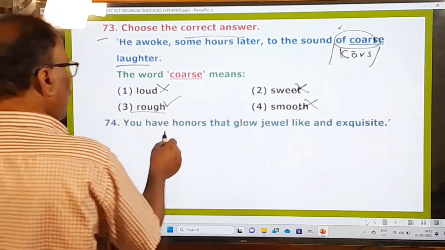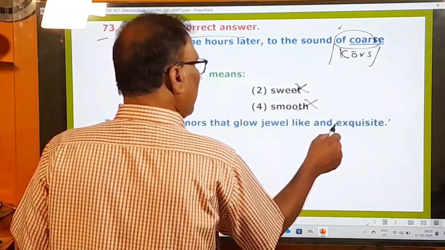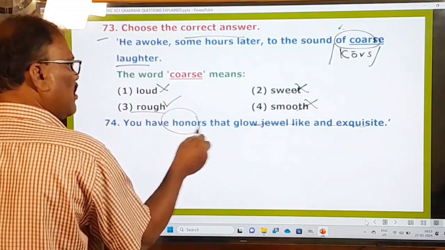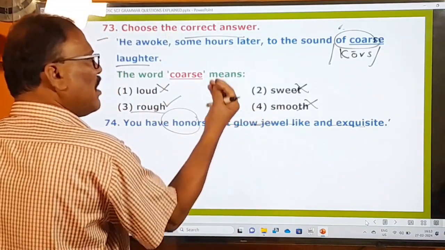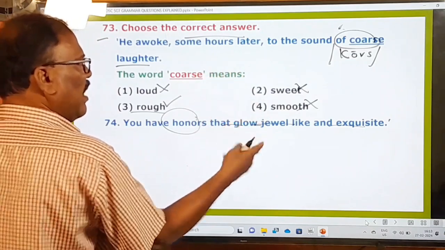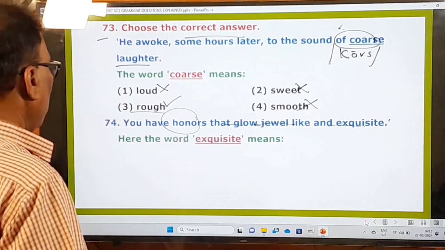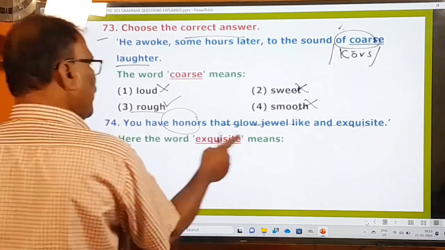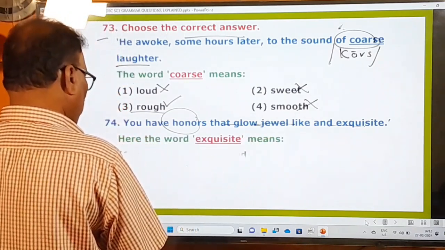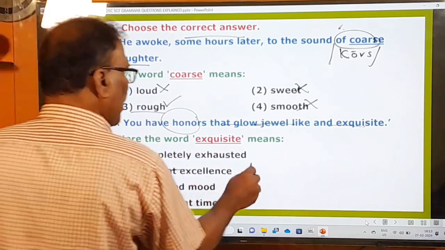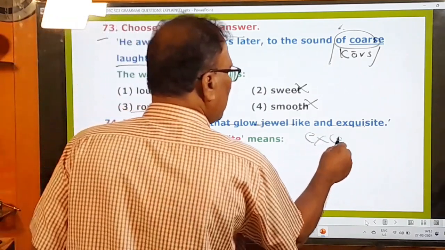You have honors that glow jewel-like and exquisite. You have honors, okay, awards and honors that glow jewel-like. That glow means that shine jewel-like, and exquisite. Exquisite is there, and this is the statement. And what is the examiner asking you to do? Here the word exquisite means what? Exquisite means completely exhausted. No, of great excellence. Exquisite means, in other words, excellent,